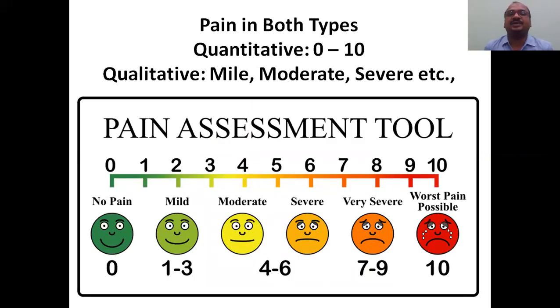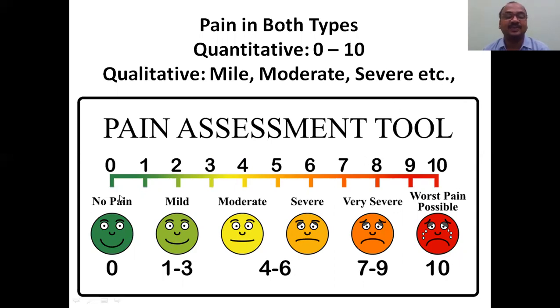Pain. In quantitative, I gave scores from 0 to 10: 0, 1 to 3, 4 to 6, 7 to 8, 10. This is a standard score available on the internet. Whereas in qualitative, we have mild, moderate, severe.